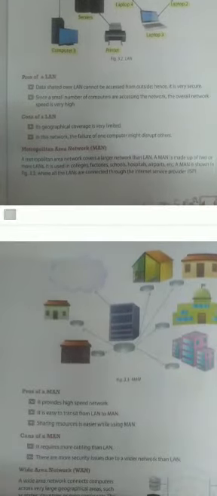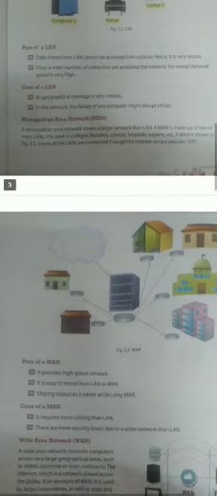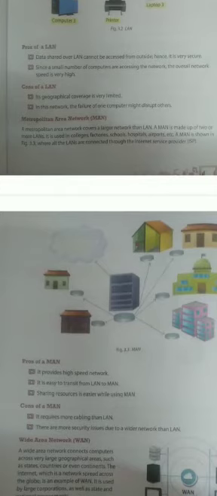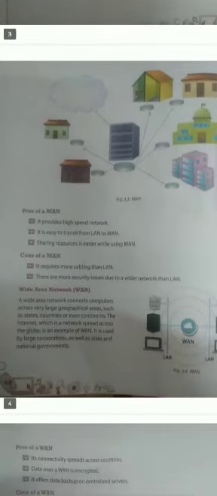Second is metropolitan area network. MAN is made up of two or more LANs. For example, it is used in colleges, factories, schools and airports. Third is wide area network. A wide area network connects computers across very large geographical areas. For example, states, countries and continents.